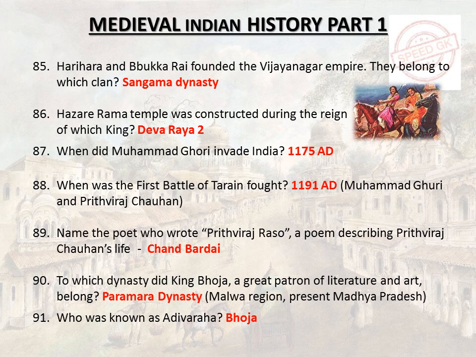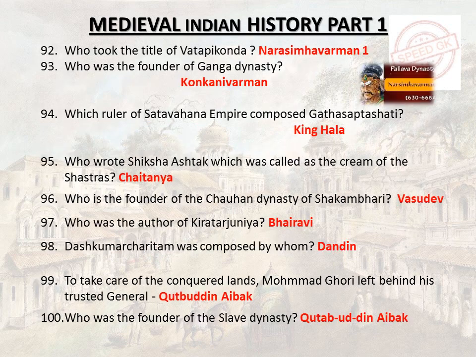1175 AD. When was the first battle of Tarain fought? 1191 AD. Muhammad Ghori and Prithviraj Chauhan. Name the poet who wrote Prithviraj Raso, a poem describing Prithviraj Chauhan's life. Chand Bardai. To which dynasty did King Bhoja, a great patron of literature and art, belong? Parmara dynasty, Malwa region, present Madhya Pradesh. Who was known as Adivaraha? Bhoja. Who took the title of Vatapikonda?